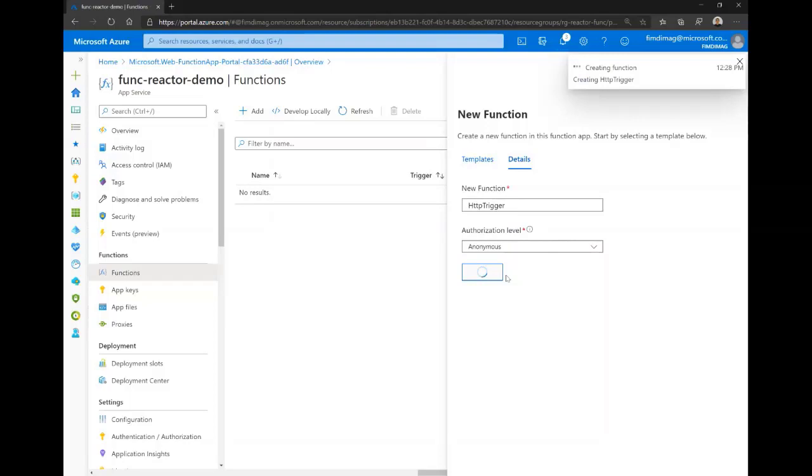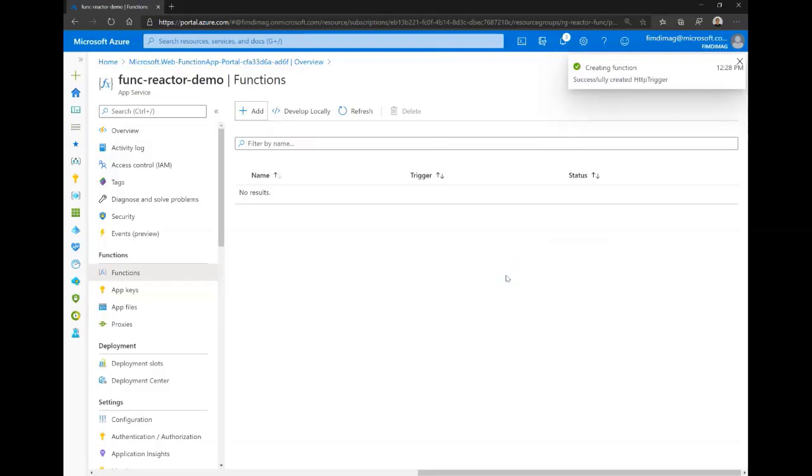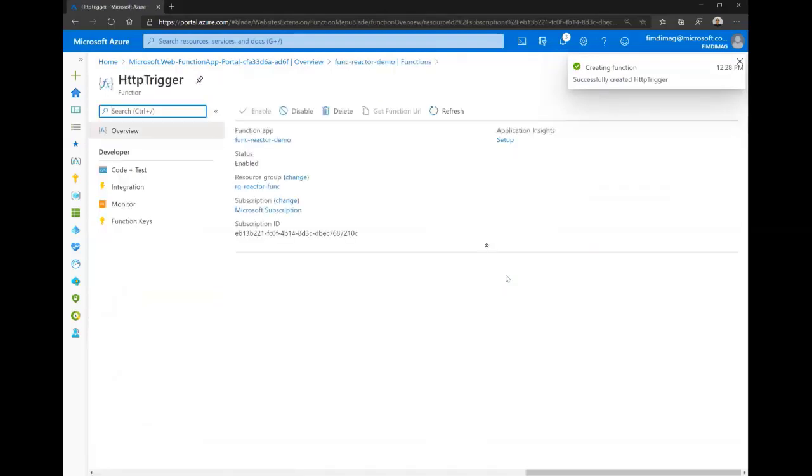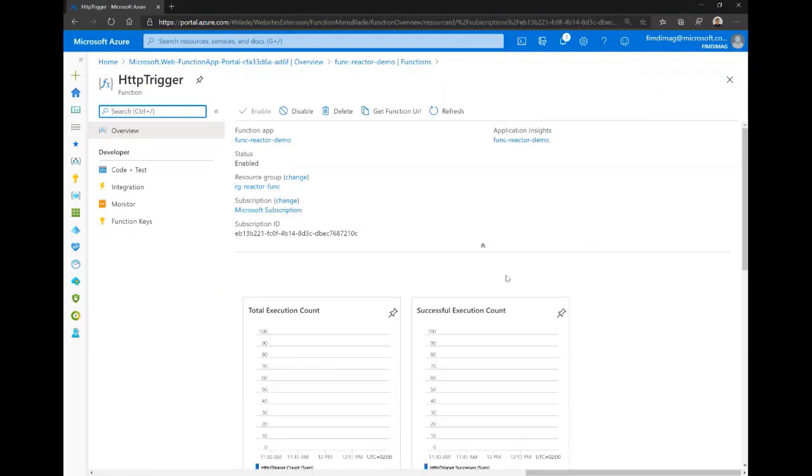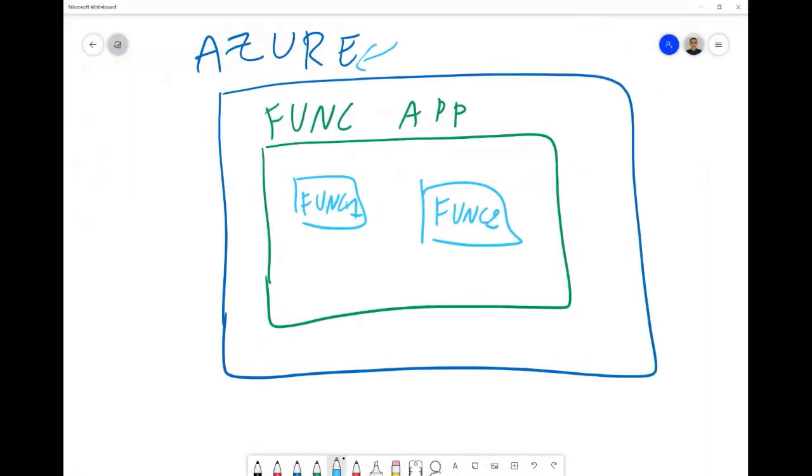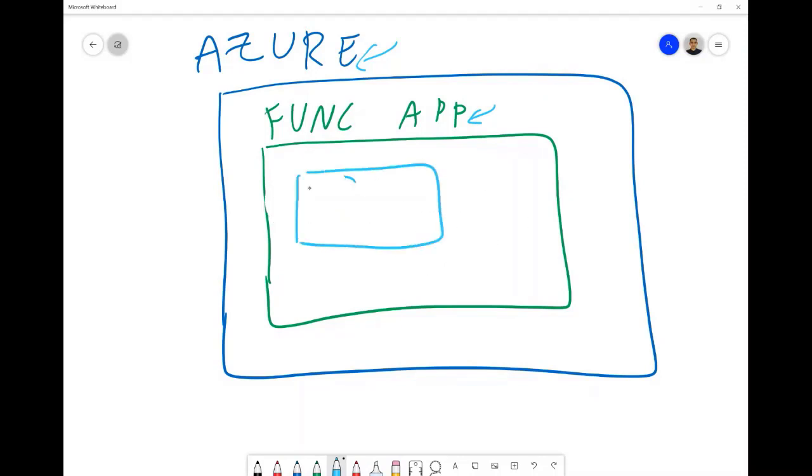Here, a function is created with the name HTTP trigger, and that will be anonymous also. So here is our function. So what we're creating here, just to be clear, is that we are in the Azure portal. We created our function app, and what we just did here is create the HTTP trigger.